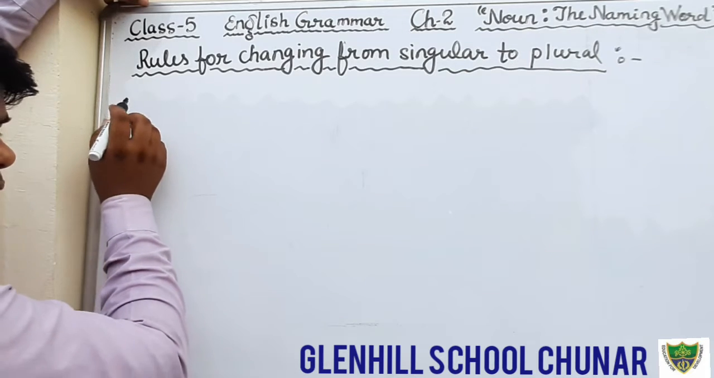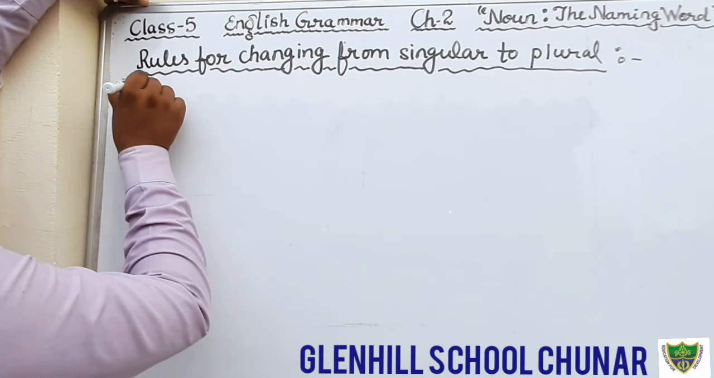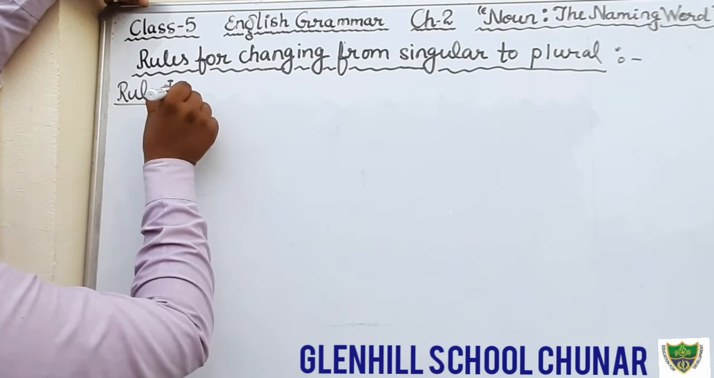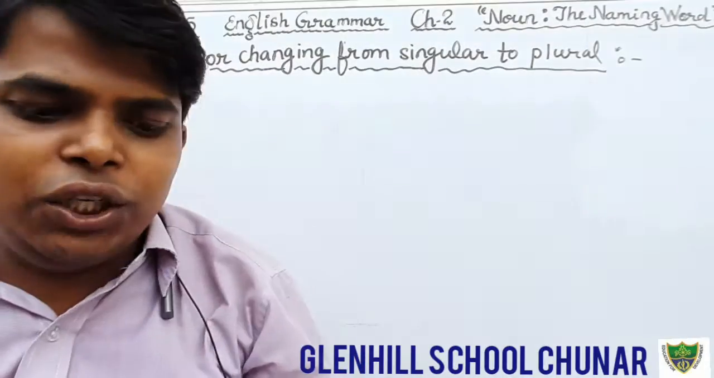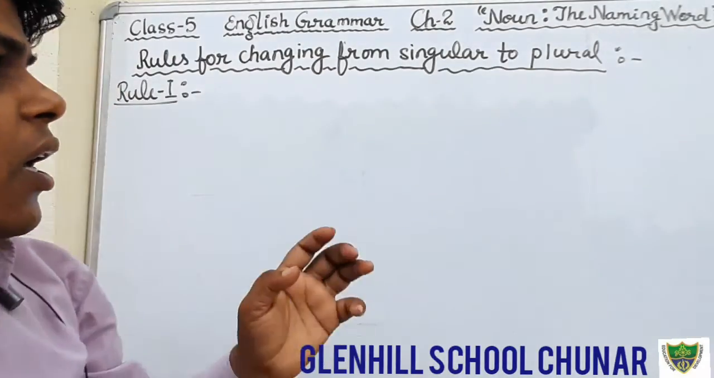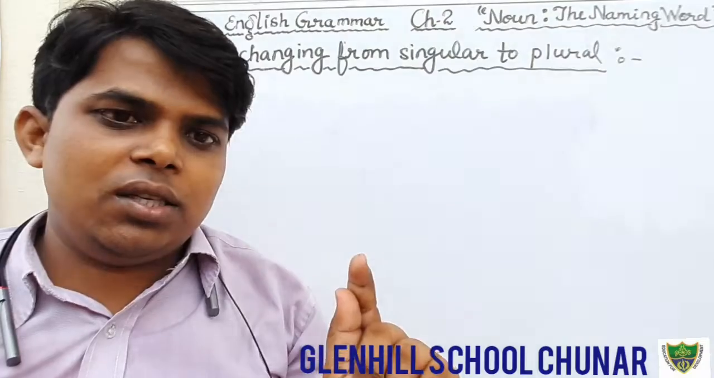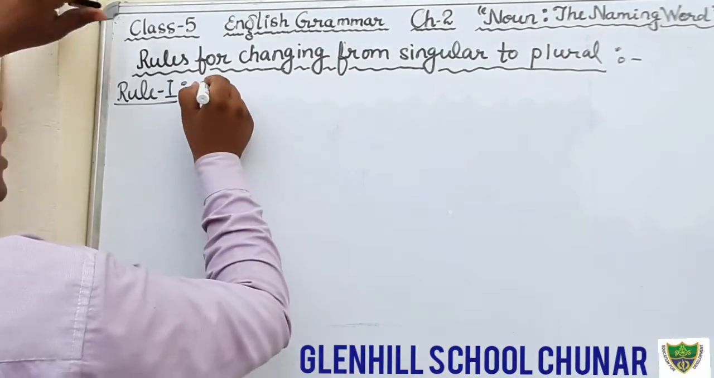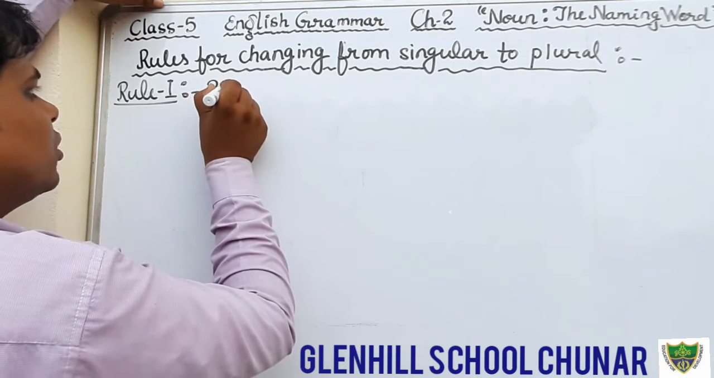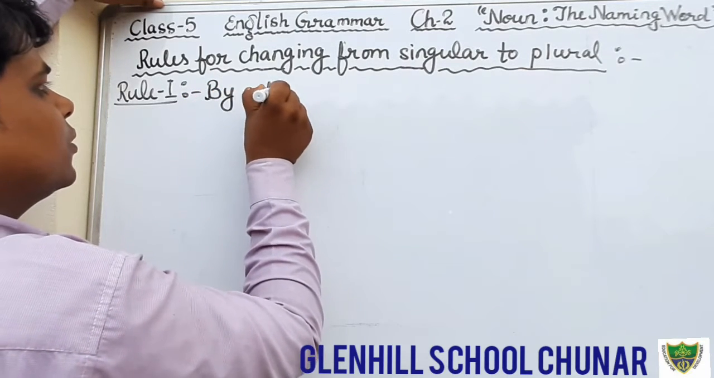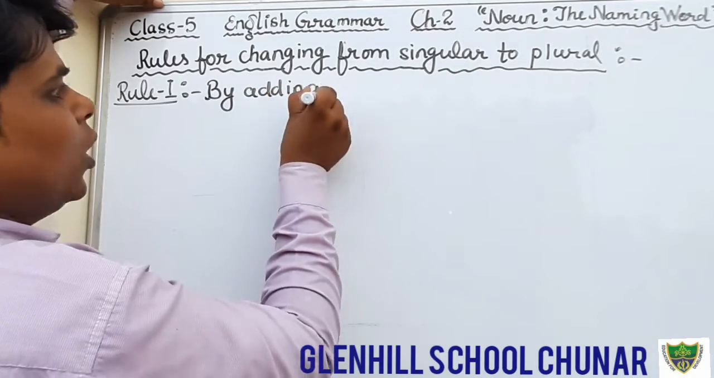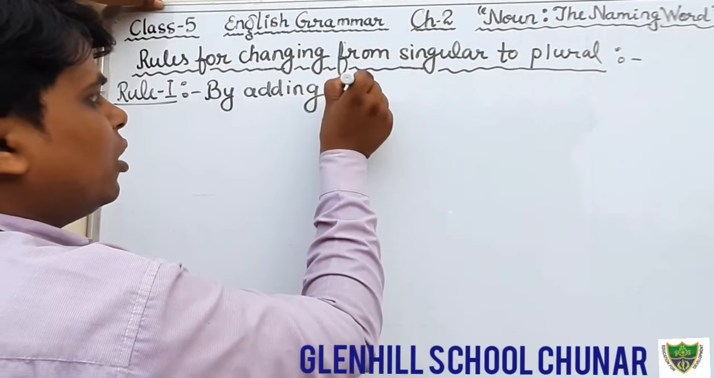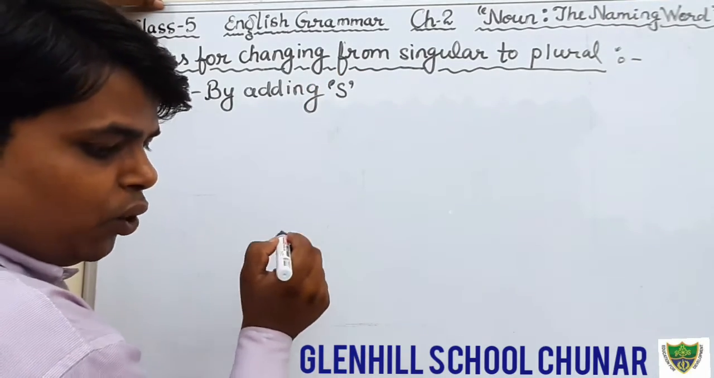Okay, so first of all, first rule we will discuss, that is very simple, that we are reading since class LKG, UKG, 1, 2, 3, and that is by adding s at the end of the word. Now see, first rule by adding s. Just write down the rules also, it will be beneficial for you.